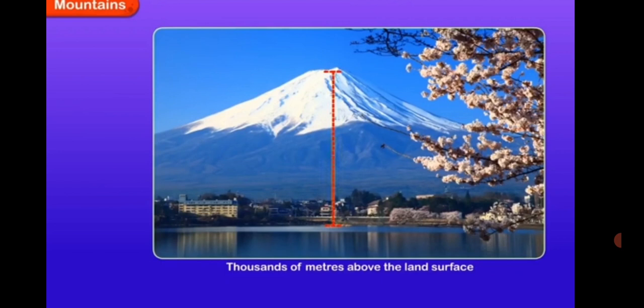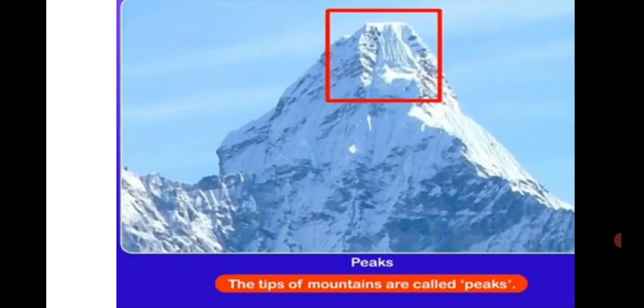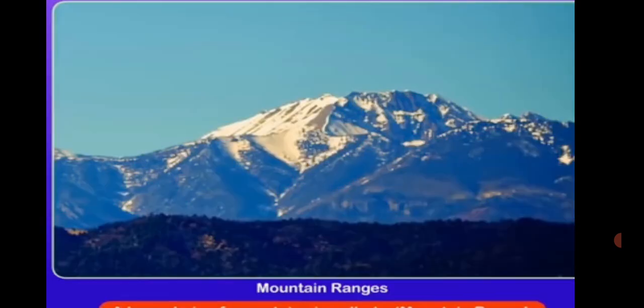Mountains are raised portions of the earth's surface which are higher than the surrounding areas. Mountains that are not very high are called hills. Mountains have steep slopes and a peak or summit. Peaks are mostly round or conical in shape. A chain of mountains is called a mountain range. The Andes in South America is the longest mountain range in the world.